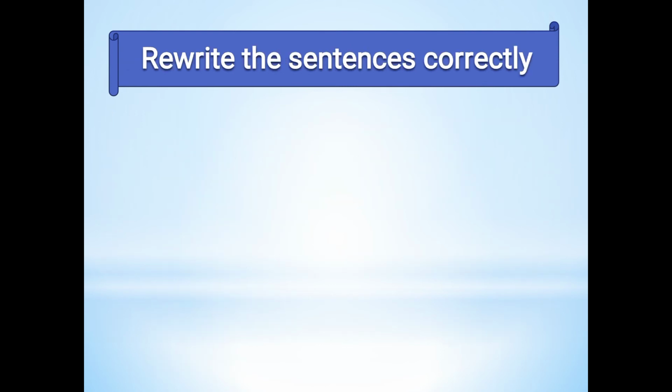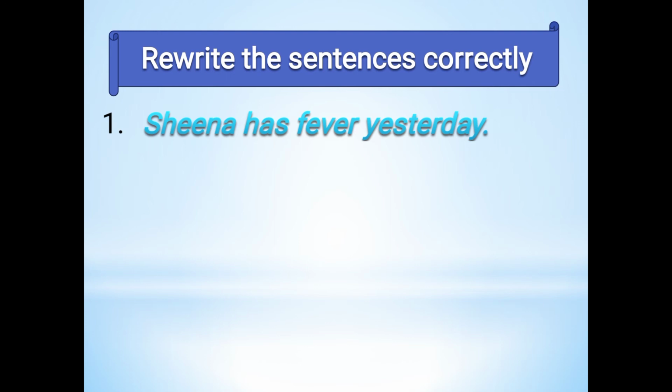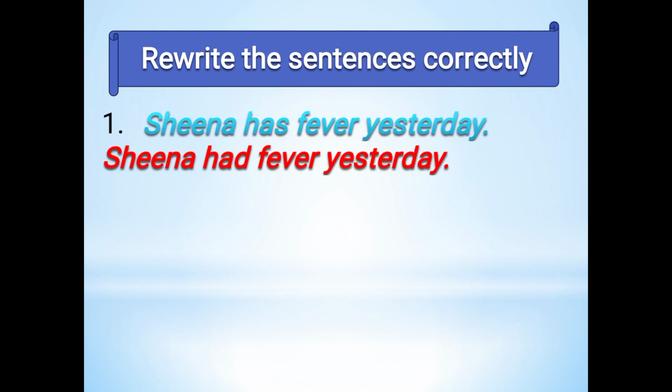So now we will discuss the sentences and rewrite them in the correct form. Sheena has fever yesterday. So here, Sheena has fever yesterday. Sheena ko kal bukhar tha. So we are talking about yesterday. That means what will we use over here? Has, have or had? Just think. We will use had over here because we are talking about yesterday.